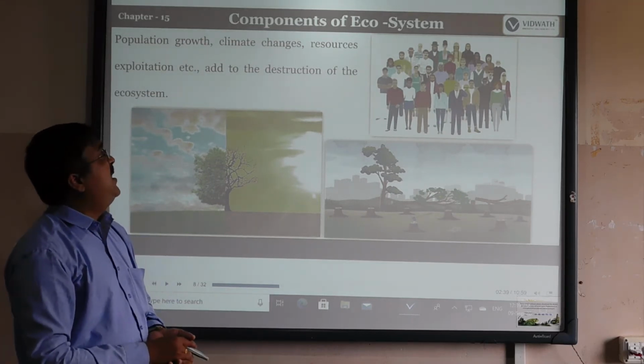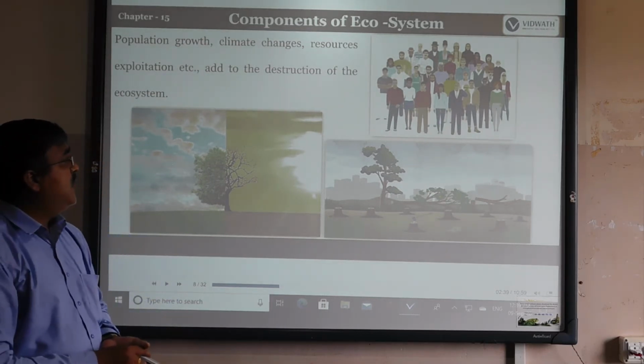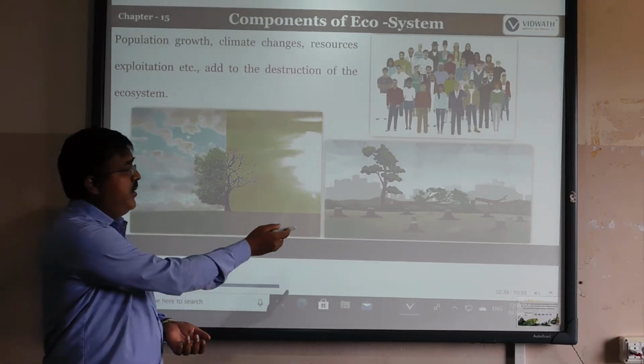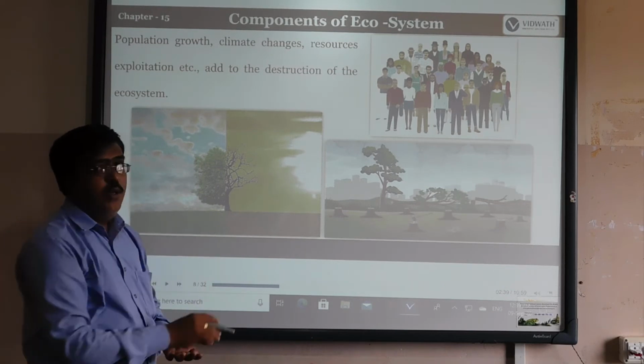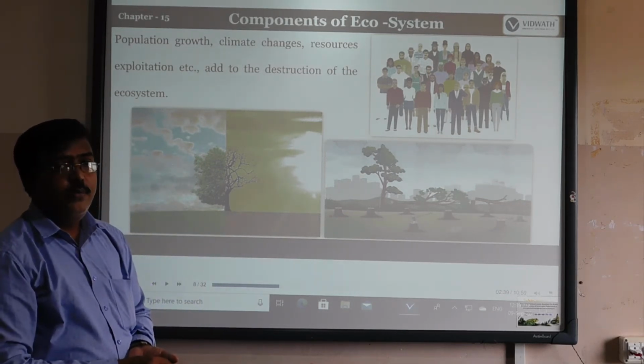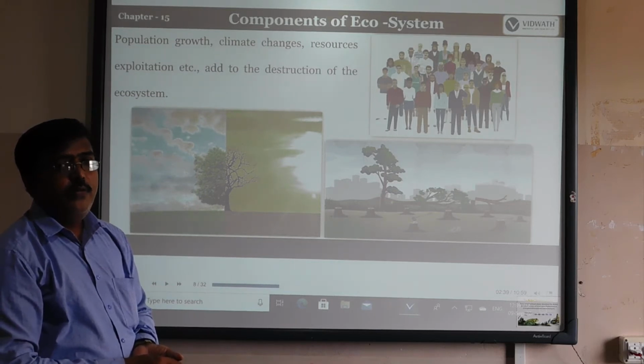This is the components of ecosystem. There is also deforestation, where trees are cut down for our needs because of the development of civilization.